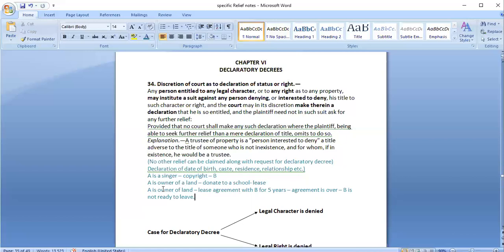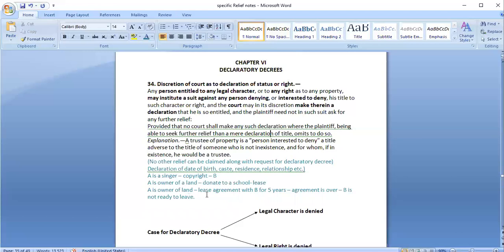declaratory decree. So what the court would say is that you have some other rights also. You can ask that this person should vacate this property and hand over possession to you, but you are not doing that. So a mere declaration is not needed because you have some other rights also. The court would not provide a declaratory decree in such cases because there would be multiple cases for the same matter.